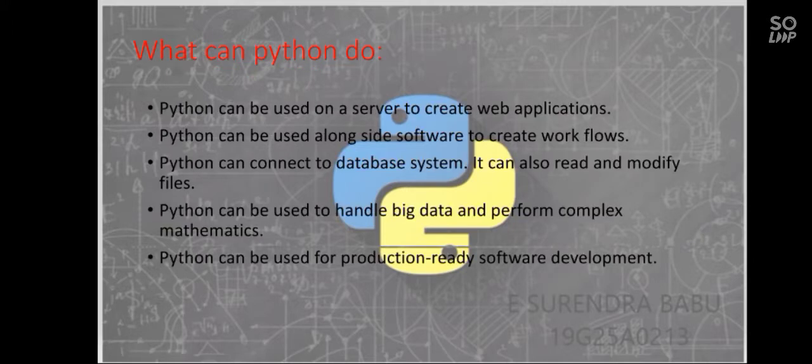What can Python do? Python can be used on a server to create web applications. Python can be used alongside software to create workflows. Python can connect to database systems. It can also read and modify files. Python can be used to handle big data and perform complex mathematics. Python can be used for production-ready software development.